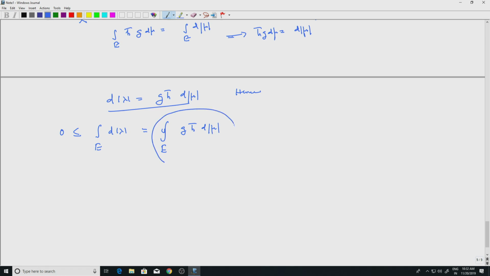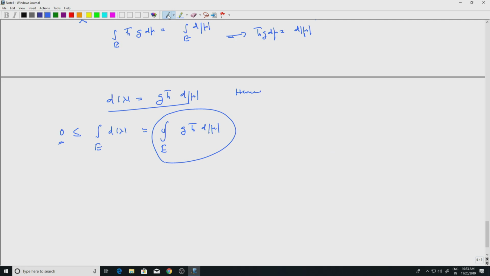We are saying that this is greater than or equal to 0, which means if mod mu of E is positive, then 1 by mod mu of E times the integral over E of g h bar d mod mu is positive, which means the averages are positive. You can use that or simply look at the integrals. I think that is easier because we are not assuming anything about mu. So, simply look at the integrals.